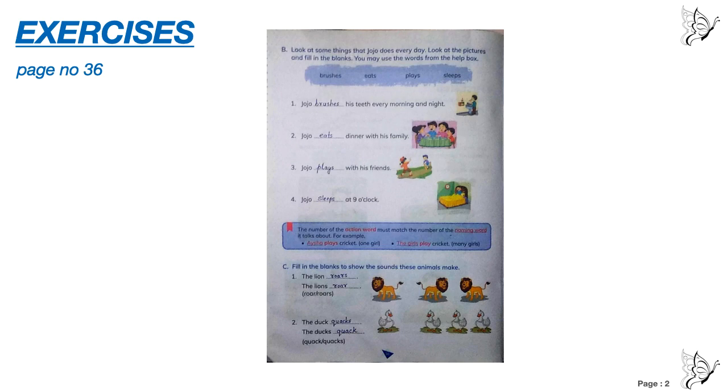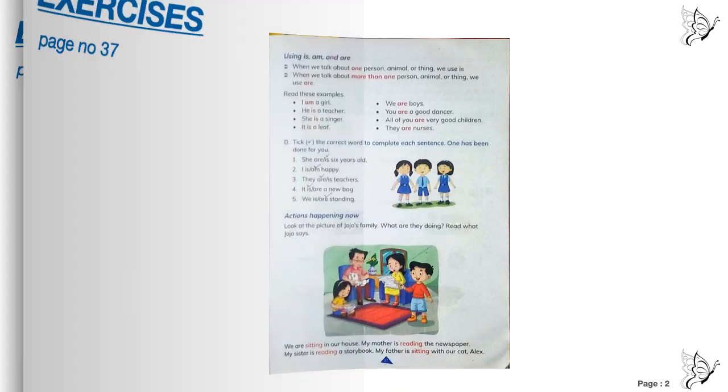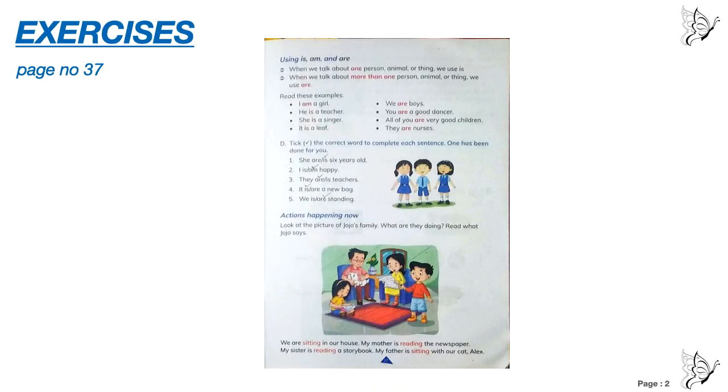Next page, page number 37. Number D. Tick the correct word to complete each sentence. One has been done for you. She. Number 1, she are or is 6 years old. She is singular, so we will use is. She is 6 years old.